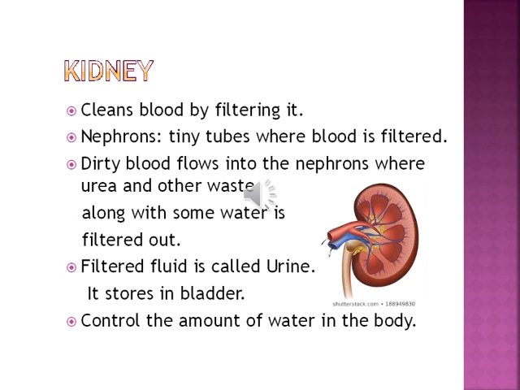Next one is the kidney. The basic function of the kidney is to filter blood. It cleans blood. Nephrons are basically tiny tubes present inside the kidney where blood is filtered. Dirty blood flows into the nephrons where urea and other waste along with some water is filtered out. The filtered liquid is called urine. It is stored in the bladder and controls the amount of water in the body.